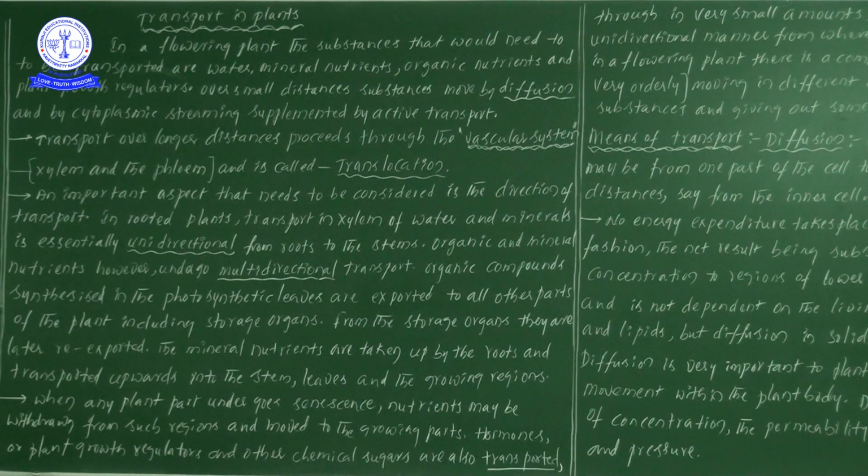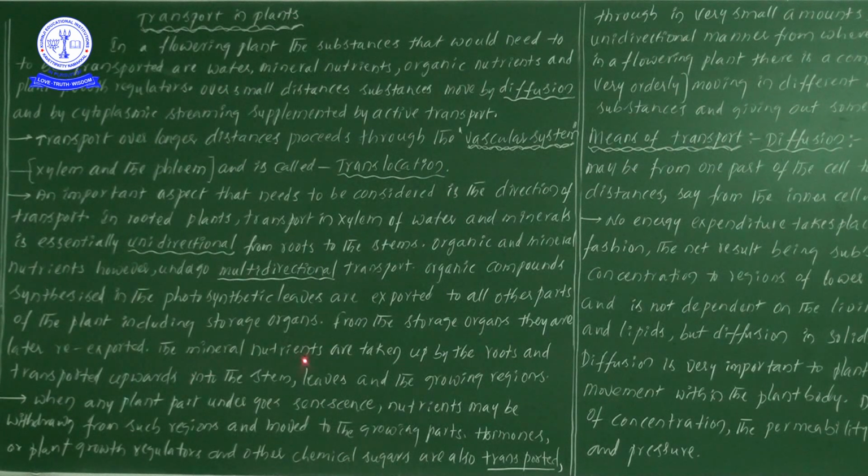Likewise aloe vera. These are all succulent plants. When unfavorable conditions come, water is stored in the form of gel-like substances. When the plants are going through harsh or unfavorable conditions, they will take the food materials and the water from the stored parts. So likewise, here from the storage organs they are later re-exported.